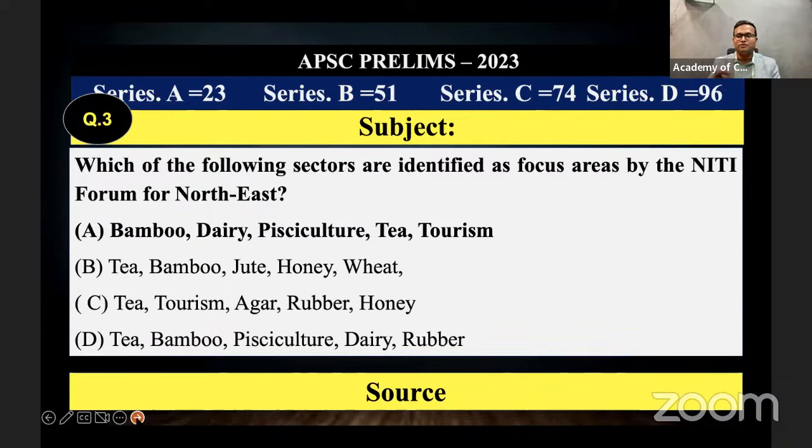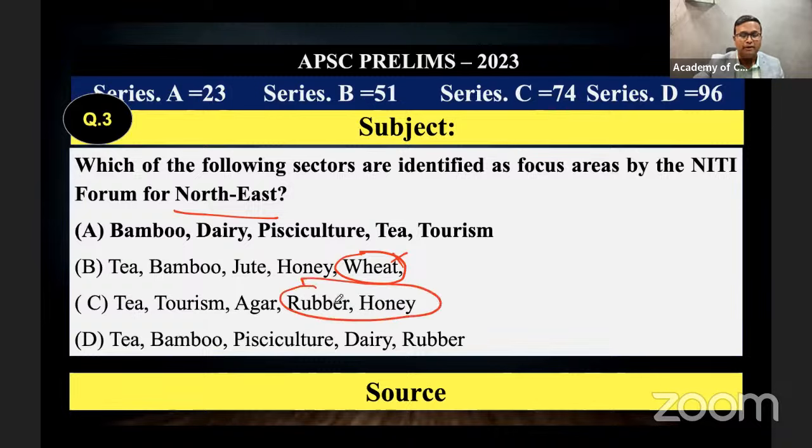Next one, which of the following are identified as focus areas of NIDHI Forum for Northeast India? Most importantly, wheat is not much cultivated in Northeast India, so you can eliminate option B. And tea, tourism, agar, rubber and honey. Rubber and honey are not much cultivated. Rubber is there in Tripura, but 95% of rubber is cultivated in the state of Kerala. By that, we can eliminate this option.